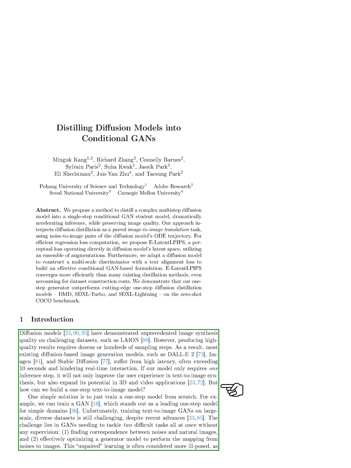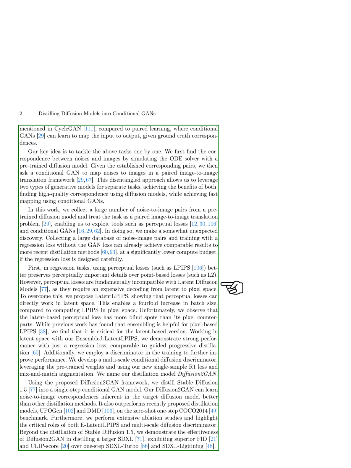One approach to building a one-step model is to train a GAN from scratch. However, training text-to-image GANs on large and diverse datasets remains challenging due to the need to handle two complex tasks simultaneously: establishing correspondence between noises and natural images, and optimizing a generator model to map noises to images effectively. This unpaired learning, as seen in CycleGAN, is considered more challenging compared to paired learning, where conditional GANs can learn from ground truth correspondences.